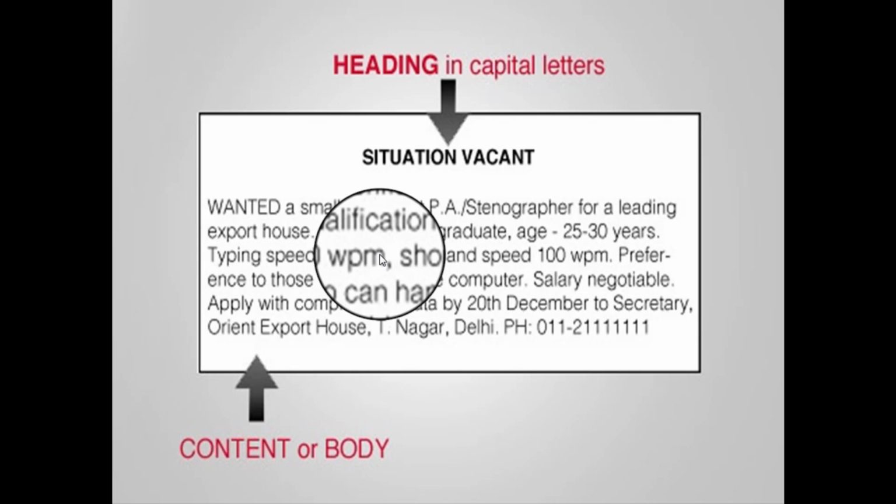So after qualification and age, we need something extra in the quality. So typing speed, and after typing speed, we need what? Shorthand speed also, means 100 words per minute. All right. So after that, preference to those who can handle computer.